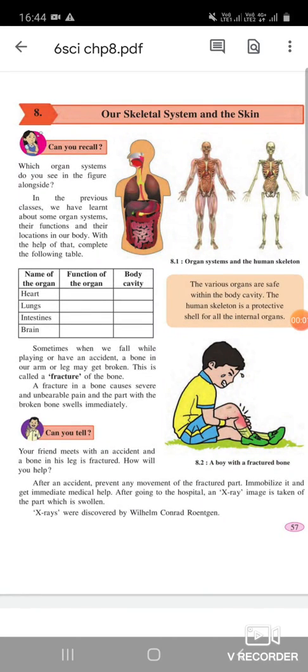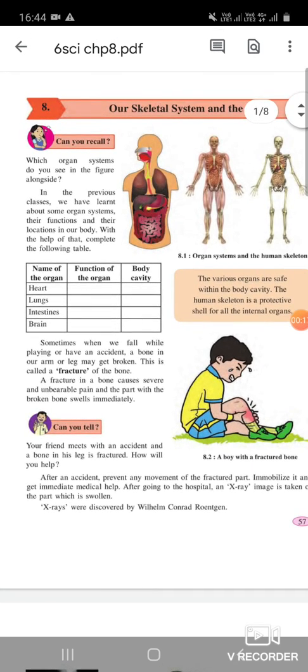Hello students, today we are going to read chapter 8, our skeleton system and the skin. Can you recall which organ systems you see in the figure alongside? In the previous classes we have learned about some organ systems, their function and their location in our body. With the help of that, complete the following table.